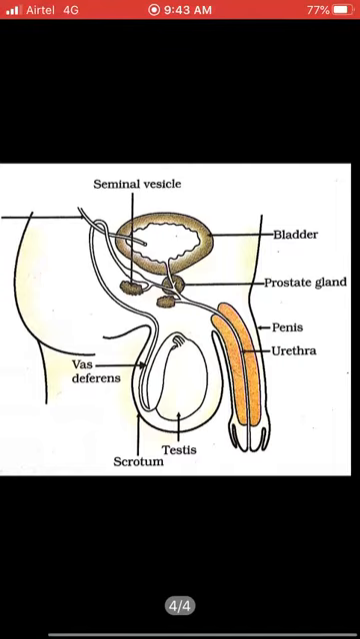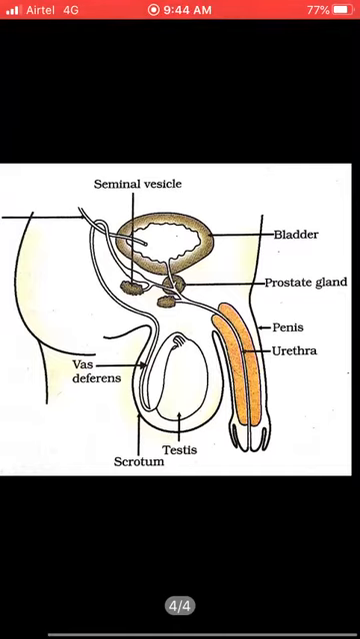Because the temperature of the testis is maintained 2 to 3 degrees below the body temperature. If they are inside the body, then the temperature will become high, according to the body temperature. But if they are out of the body, then the temperature is maintained 2 to 3 degrees lower, so that the testis will perform better. That's why they hang out of the body.